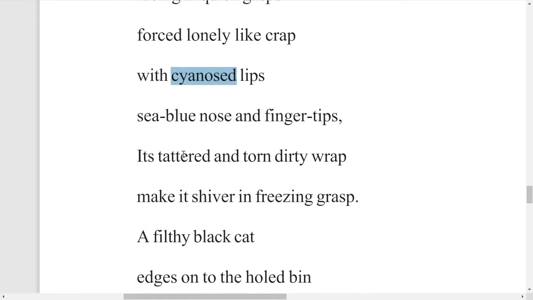That means blue color. Sea blue nose and fingertips. The nose is in sea blue color, and also the fingertips are in sea blue color. Just see how this newborn baby situation is. Okay, so all these indicators, cyanose, lips, sea blue nose and fingertips, they refer to the newborn baby. You won't find these colors after some time. You will find these colors only in the child who is just before born.